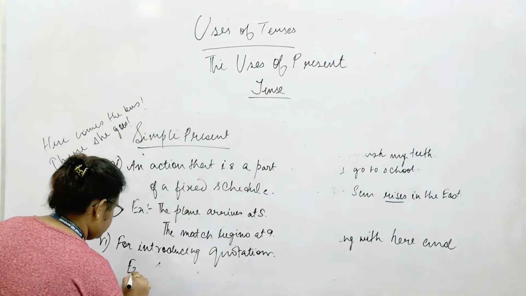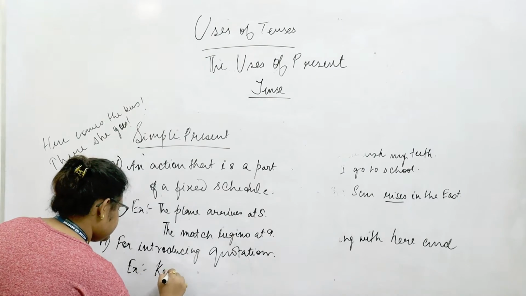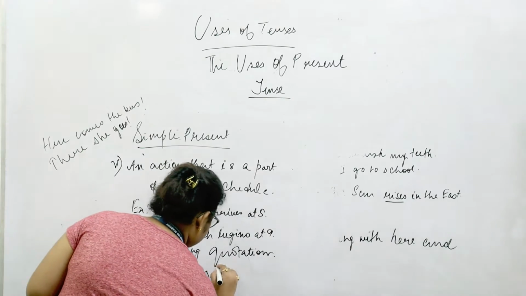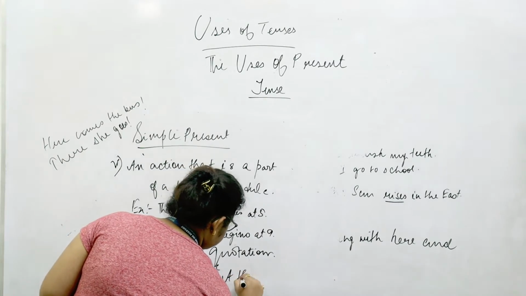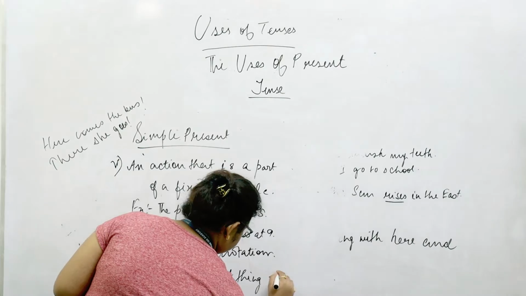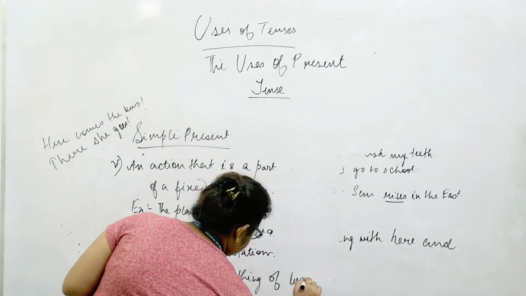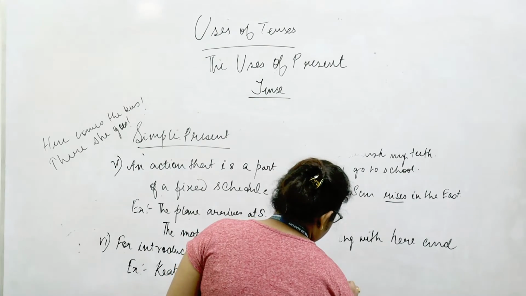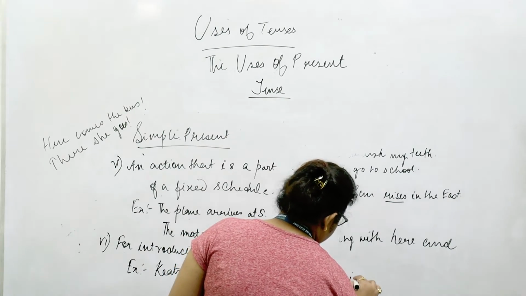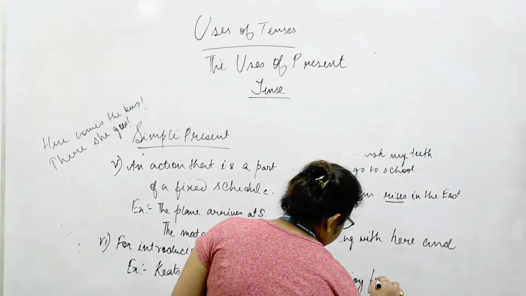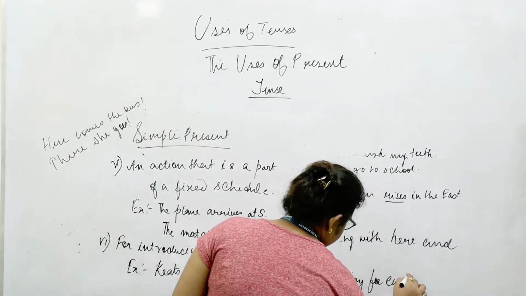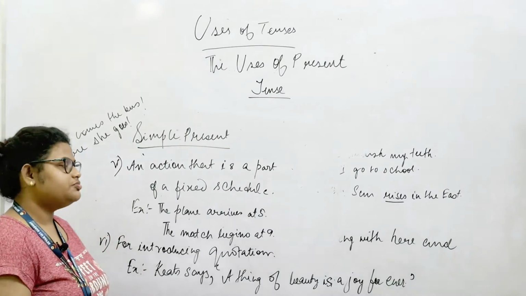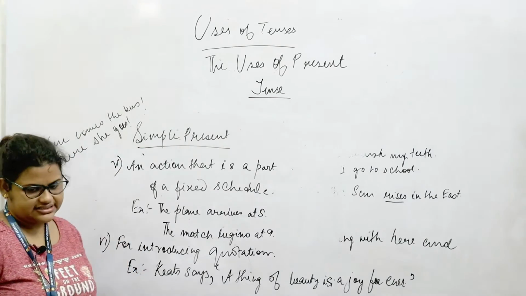Example, Keats says, a thing of beauty is a joy forever. For introducing quotations or lines from poetry, we will also be using a simple present tense.